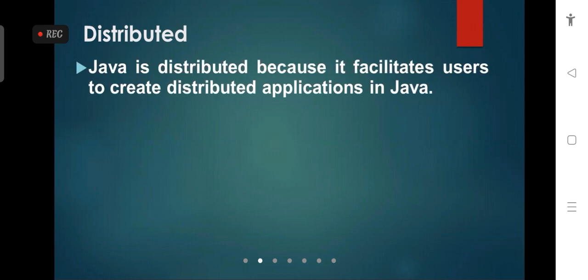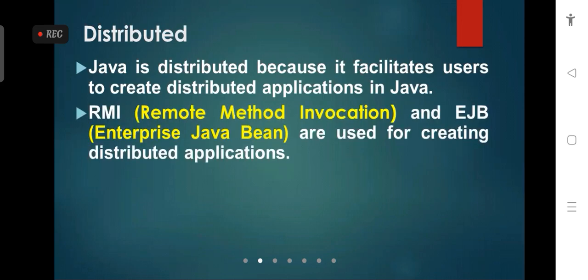So Java is used to create distributed applications. Here is one feature in Java that is called RMI, known as remote method invocation. And another feature is called EJB, known as enterprise Java beans. These are two features we can use for creating distributed applications using the Java programming language.